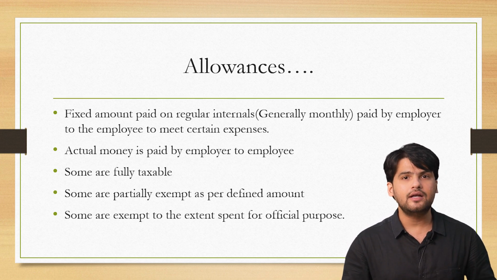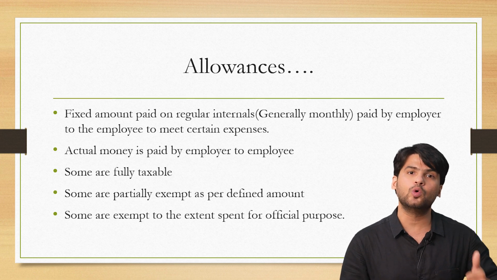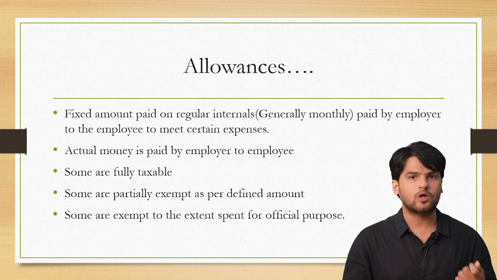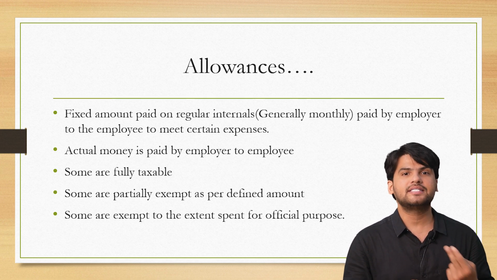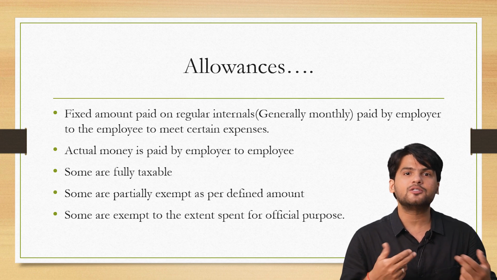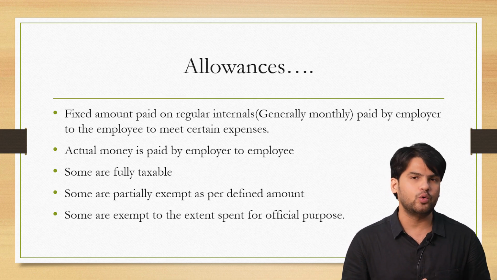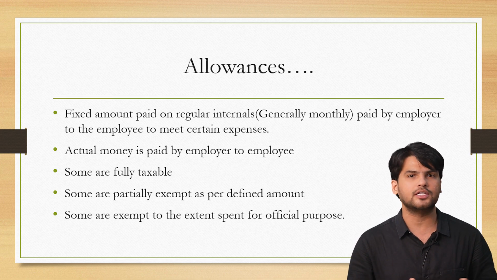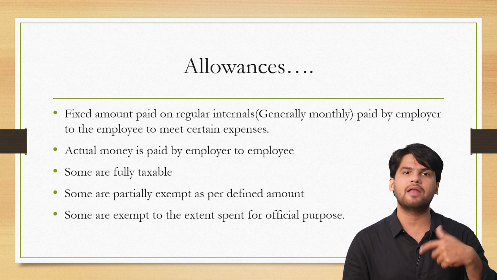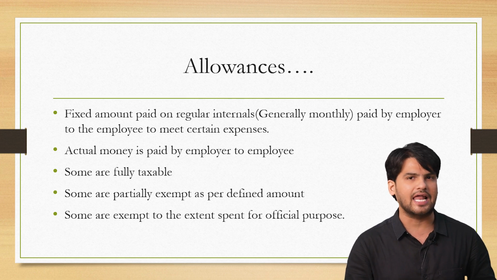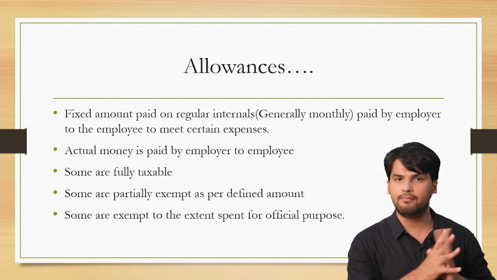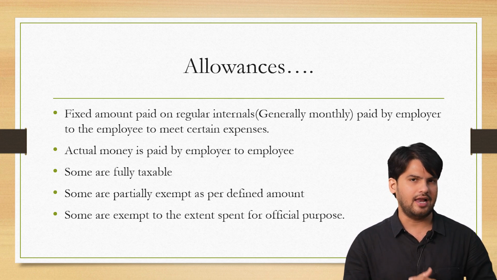It can be to beat the inflation in the country, to compensate for the increase in cost of living, to compensate for the rent that is paid by the employee, to compensate for the traveling or commuting or for the education of the children. So for all of these purposes, a separate amount can be paid over and above basic salary to the employee every month. That is called allowances.